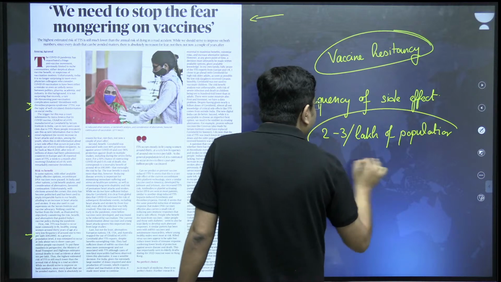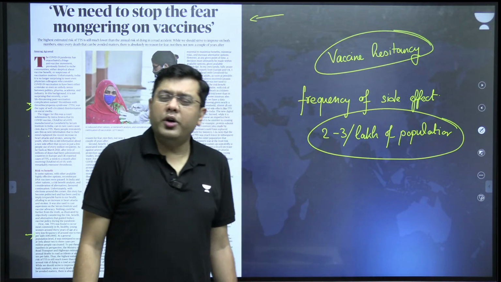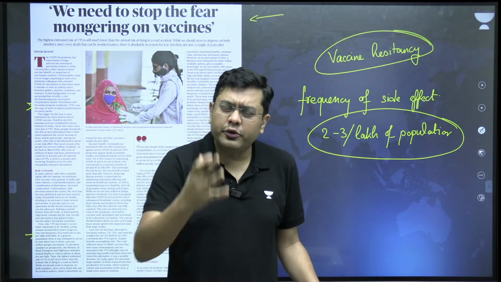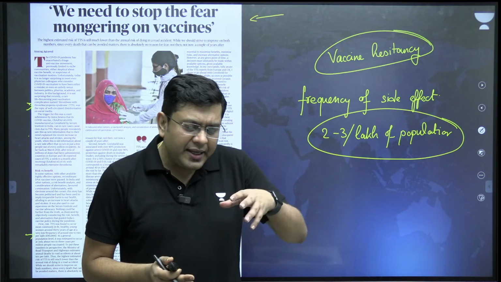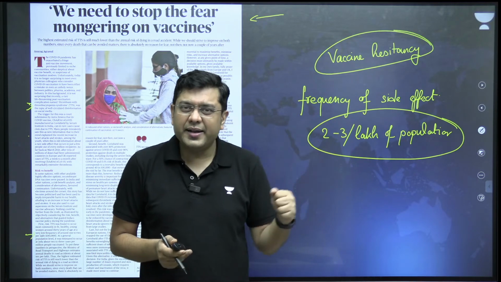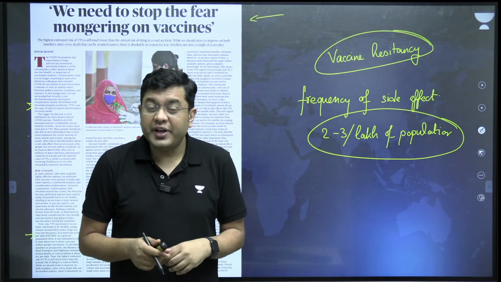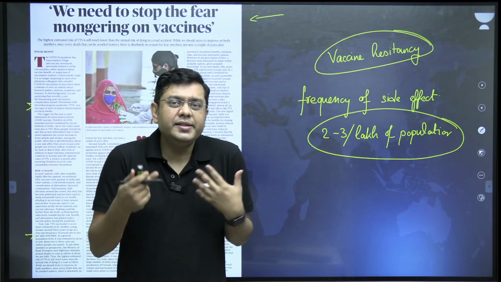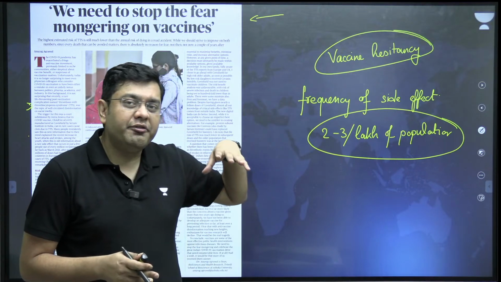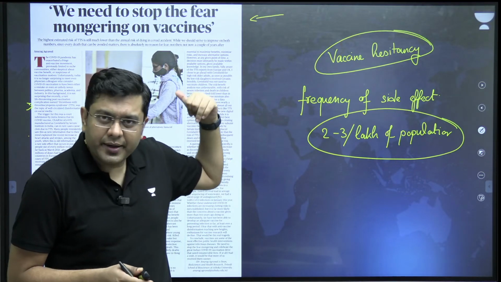Now, what has actually triggered the fear mongering is the fact that for the past couple of years, you would also have observed increased instances of younger people suffering from cardiac arrest, from brain strokes, etc. That has increased in frequency. So many people are linking those events to Covishield.